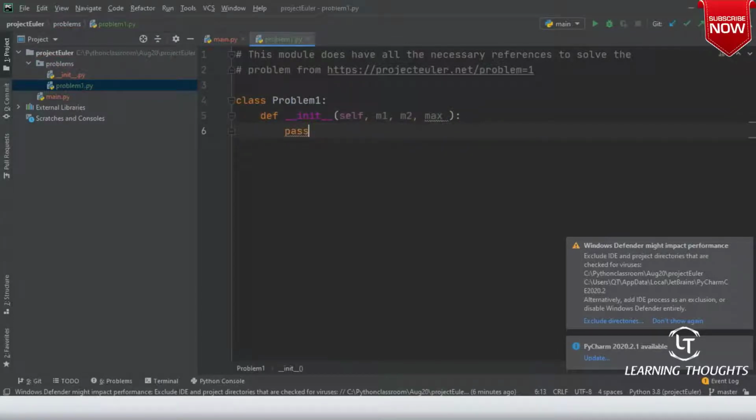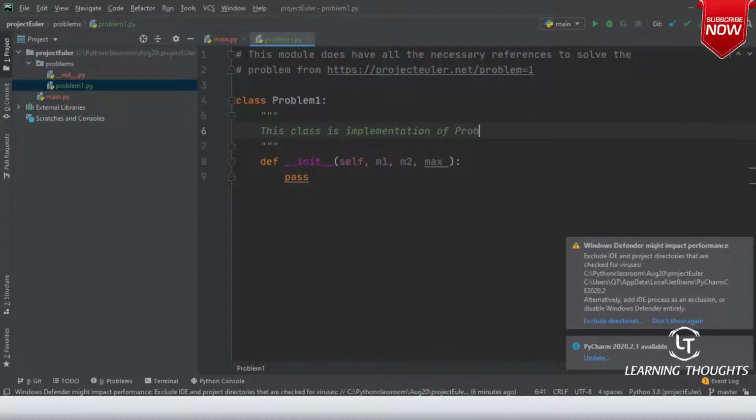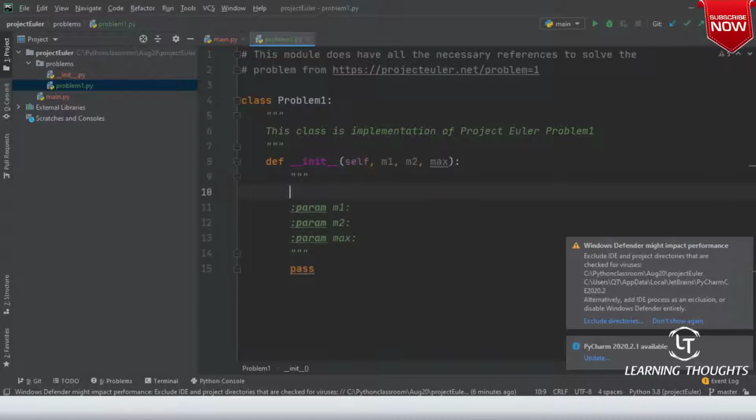Right now I'm writing pass, but I will try to write a docstring. So let me write a docstring. This class is an implementation of Project Euler problem 1. Okay, right. Now basically here also I'll write a docstring, and here I'll tell: initialize the problem 1 class with